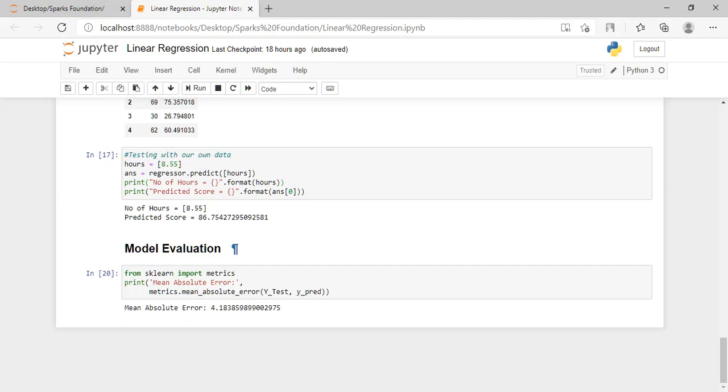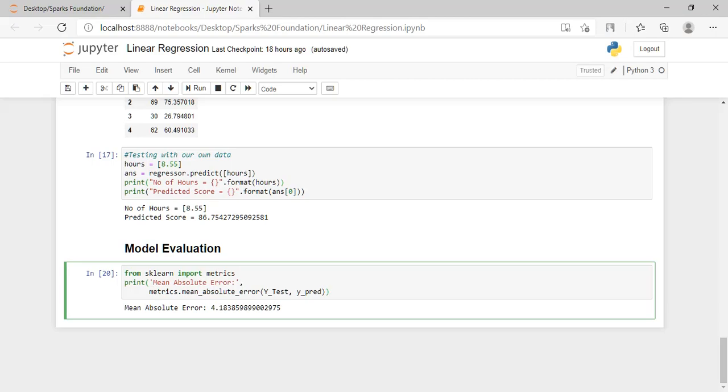Here is the model evaluation. This is the mean absolute error we get, which is 4.18. This error should be as small as possible. As this is 4.18, we can say that our model predicts the percentage based on the number of hours a student studies quite efficiently. If we got this error less than 4, then we could say our model predicts the percentage more effectively. So thank you.